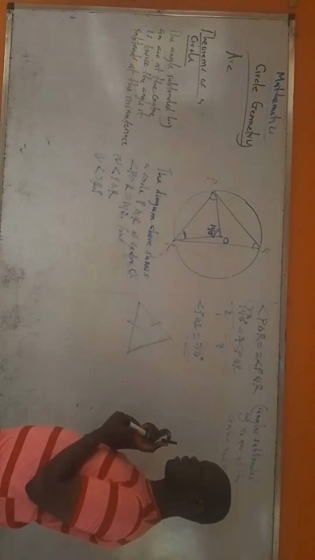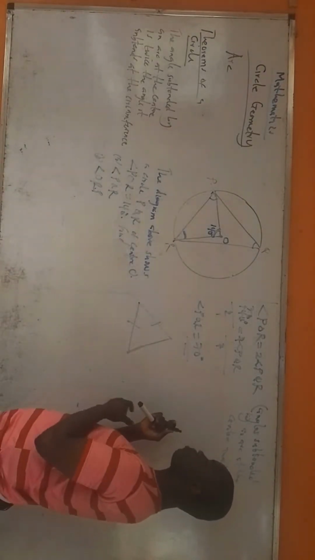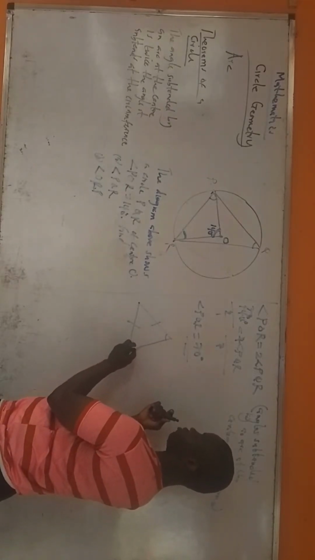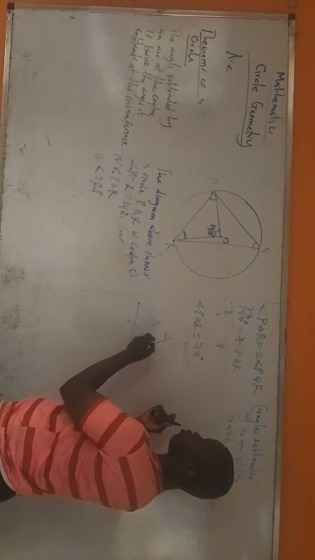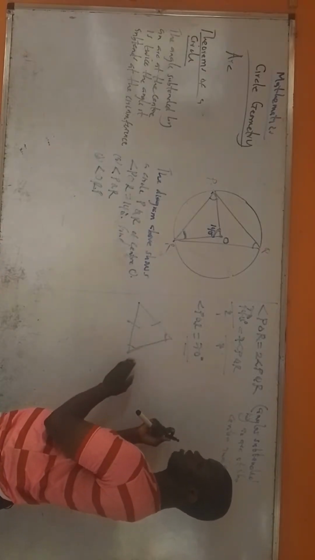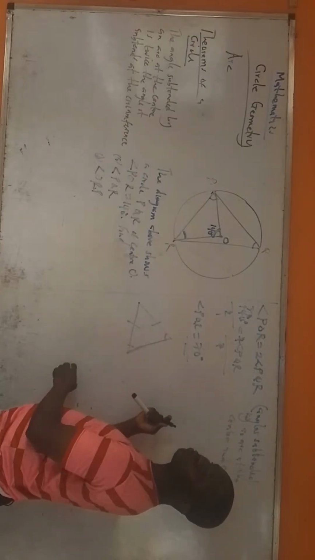The base angles of an isosceles triangle are equal. So where are the base angles? This is a base angle and this is another base angle. That is, the two angles that are on the base. Are you getting it? So which means these two angles are equal.